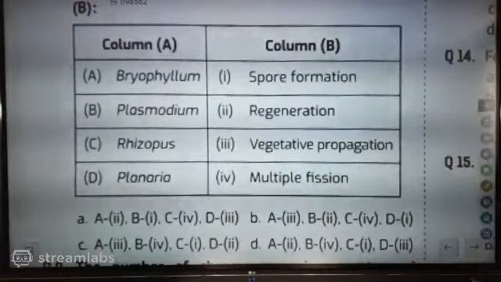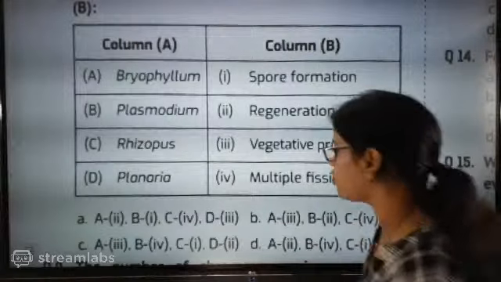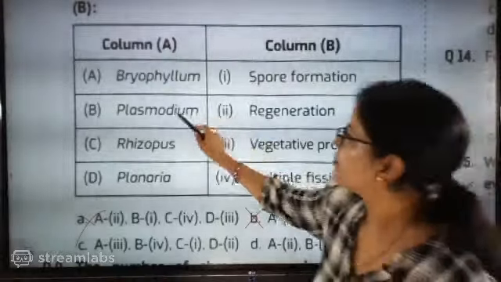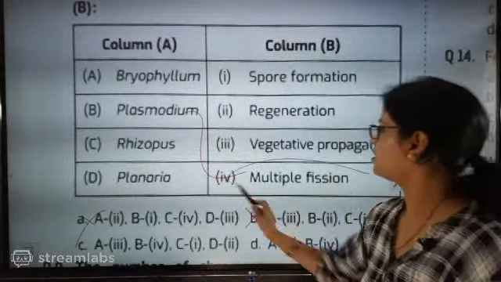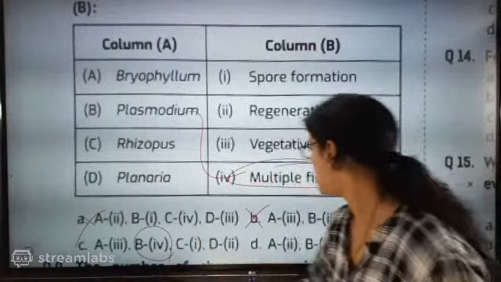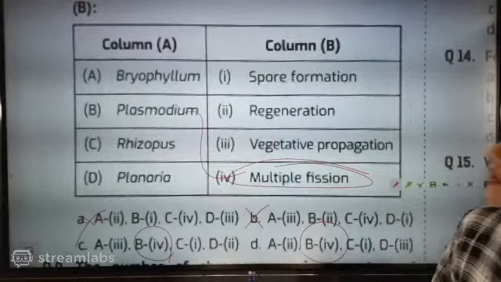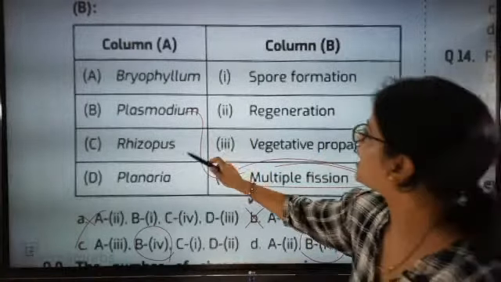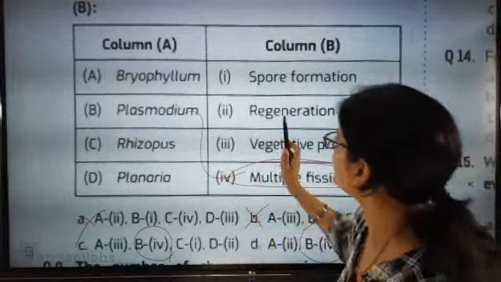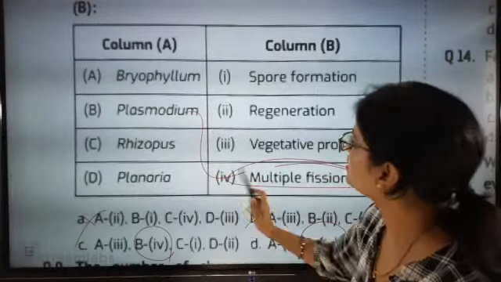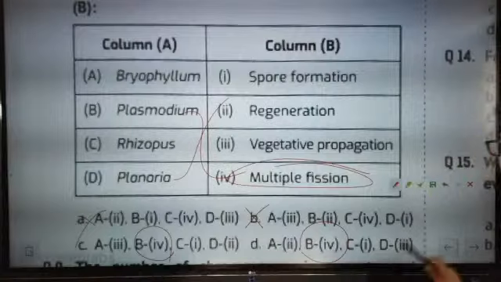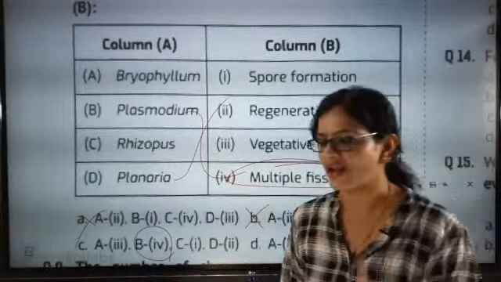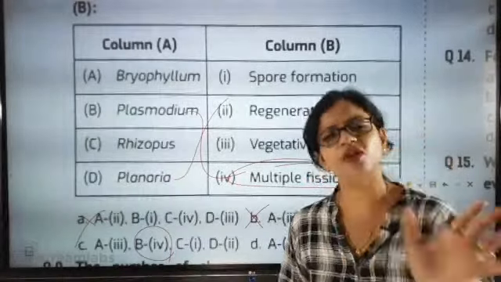D is the wrong answer. First thing I need to discuss, because it's a match the following question. First this one and this one get cut. B, Plasmodium, multiple fission. Whichever you know, you got it correct. Now Bryophyllum regeneration, Bryophyllum vegetative propagation, Rhizopus spore formation, Planaria regeneration. So check the D one out, Planaria regeneration. Here Planaria is given a different answer. If you are able to catch at least 2 correctly, we discussed Planaria regeneration.